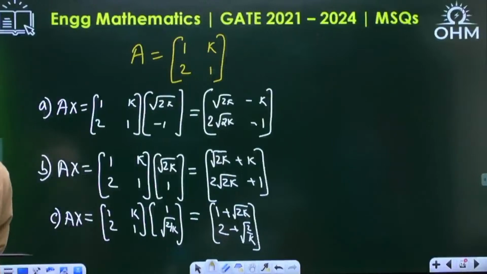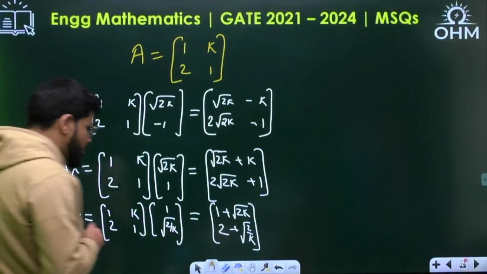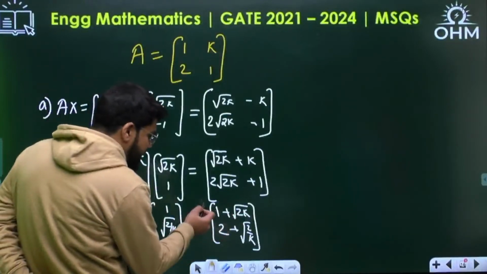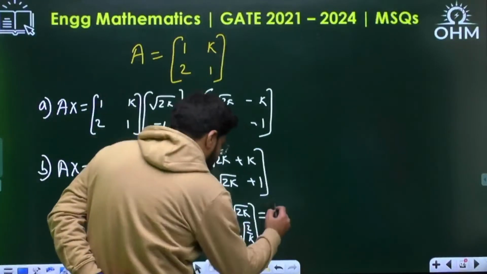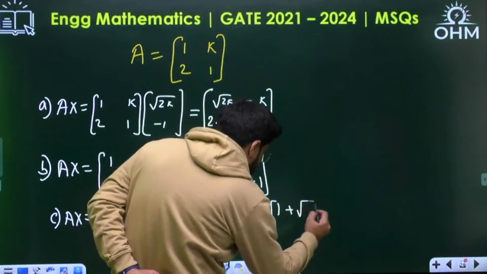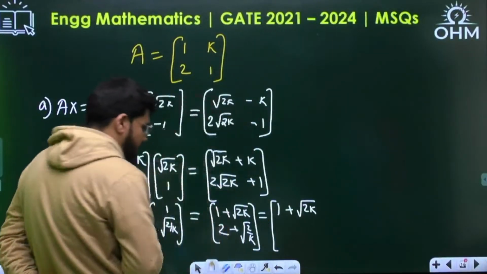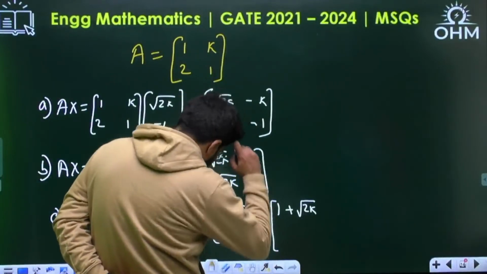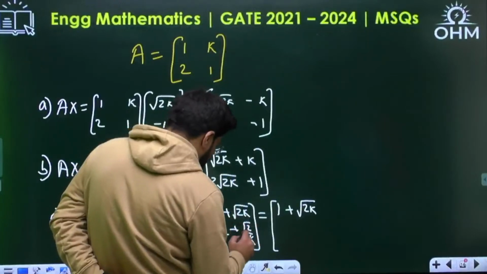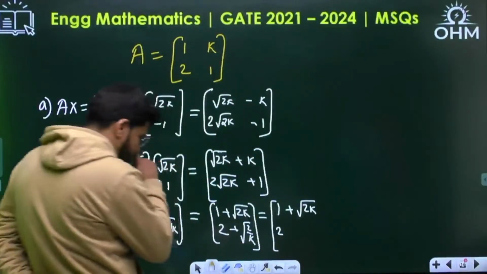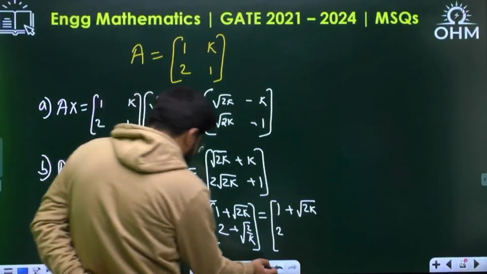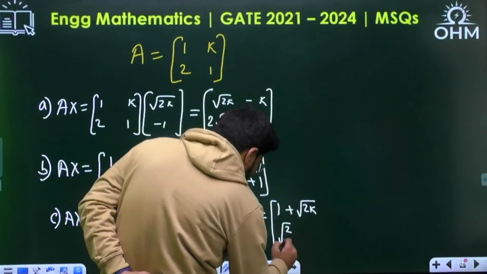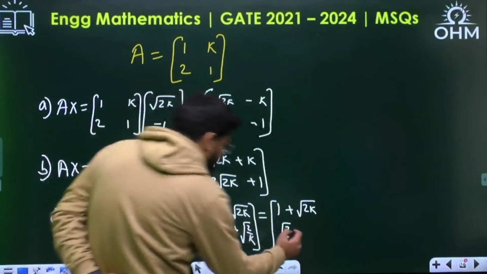But look into the C option, understand the calculation. If you look into the C option, I want 1 here. 1 means let me try to take this common. But is this entire term common available here? Now you see here, 1 plus root 2k, this is 2, na? Suppose any number can be taken. I want to make it as 1. First let me try to take the 2 common, root over 2 by k. So better let me take the root over 2 by k common here.